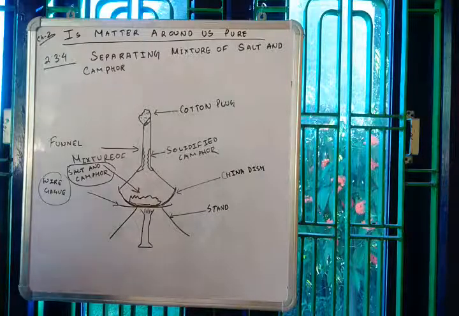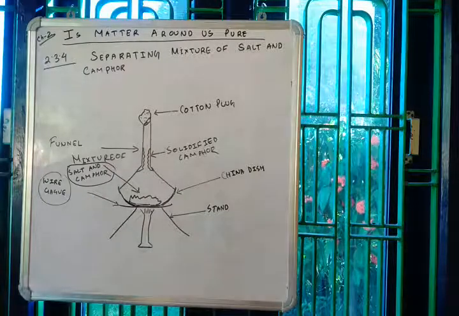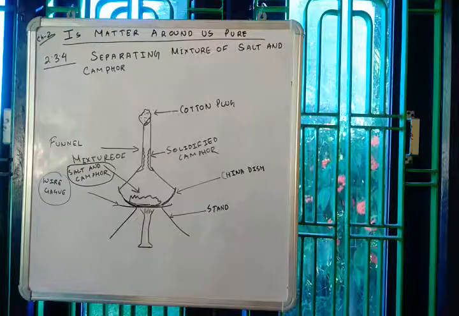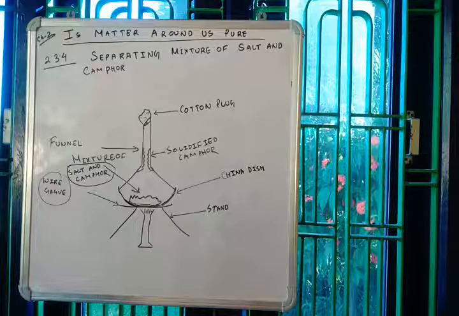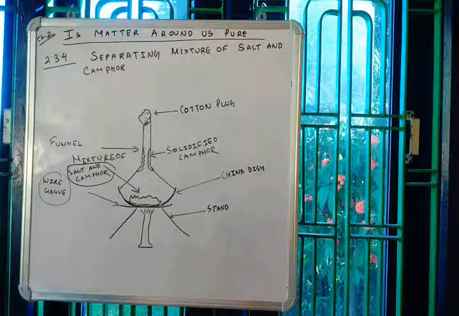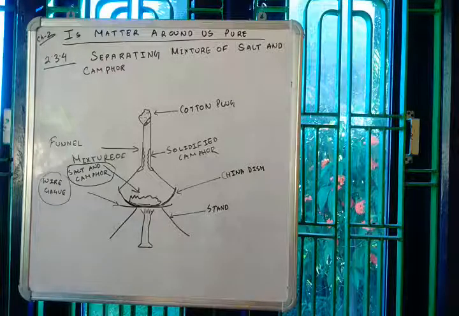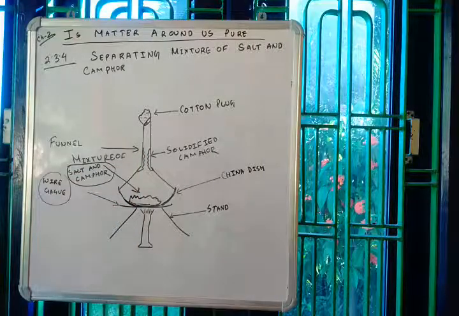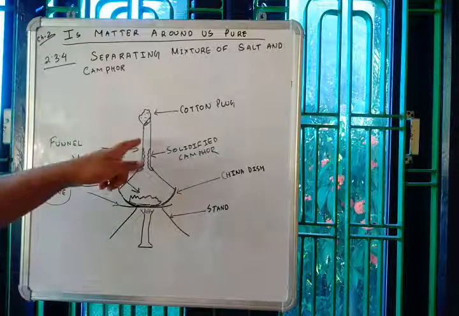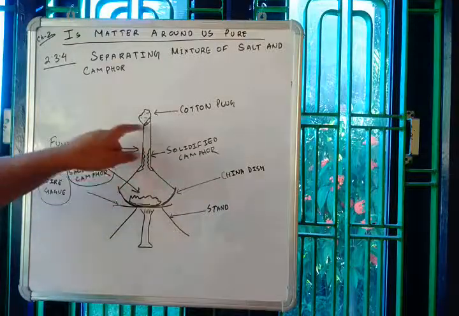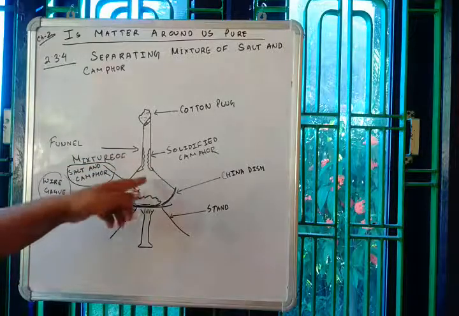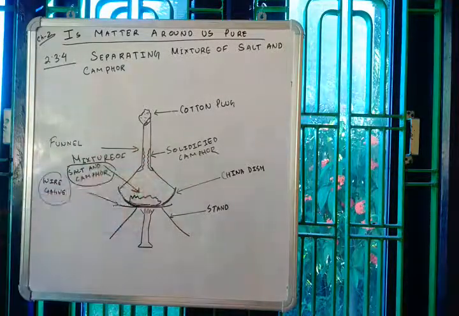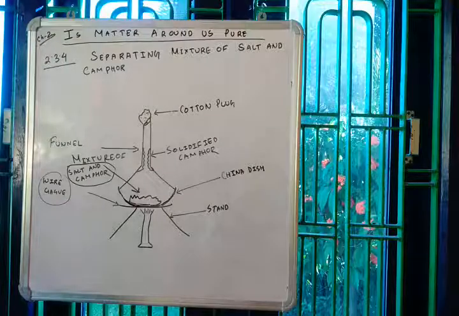So as you know, salt is not volatile. Salt has a very high boiling point, whereas camphor has a very low boiling point, and because of this it will sublimate very quickly. It will start producing vapor. This vapor will rise up, and since the vapor has no other way to escape, it will condense on the wall, which is actually cool because it is made of glass, and due to the cool nature of this wall, the vapor of camphor will solidify on the walls. So this is what sublimation looks like.